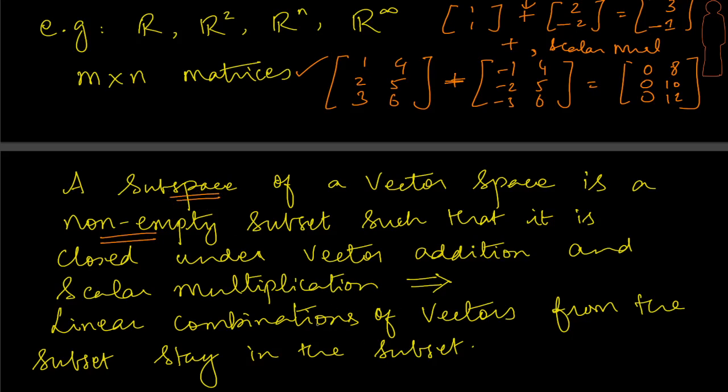Now in our language of what we already know, when we say that these two are satisfied, it's very simple to understand that what we are saying is linear combinations of vectors from the subset stay in the subset, meaning they belong back to the same subset. So if I have a non-empty subset, and linear combinations of those vectors also fall into the same subset, we call it a subspace of the given vector space.